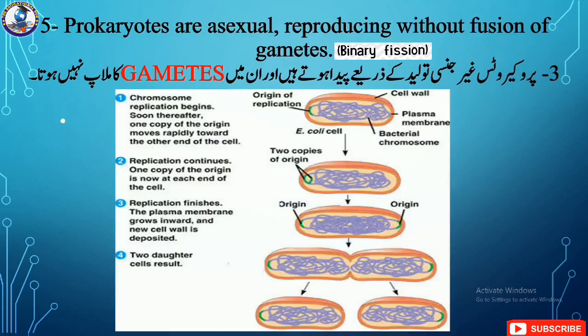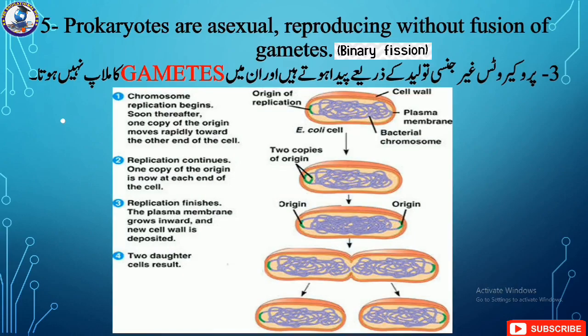If we talk about reproduction in prokaryotes, prokaryotes are asexual, reproducing without the fusion of male and female gametes.